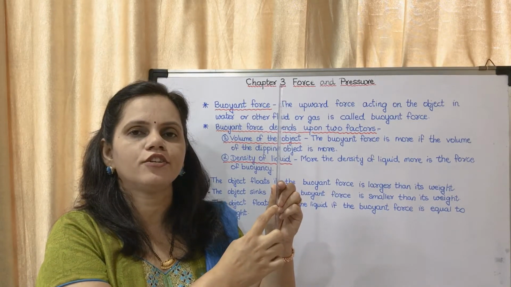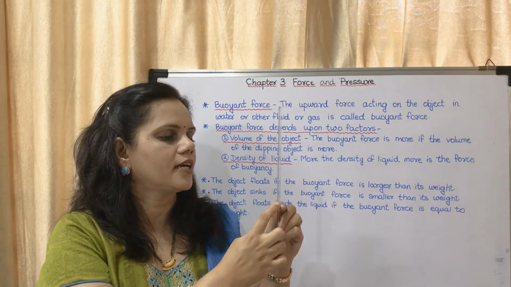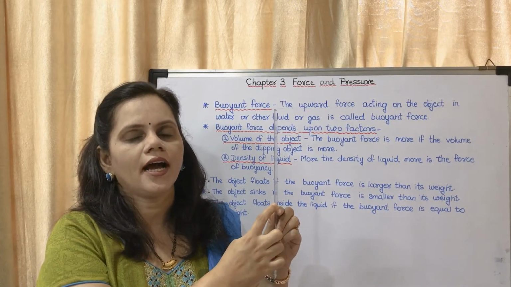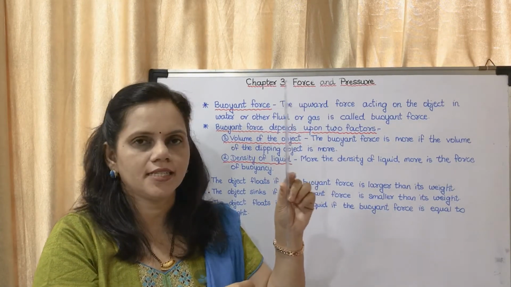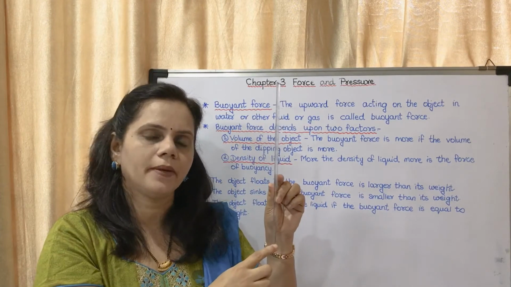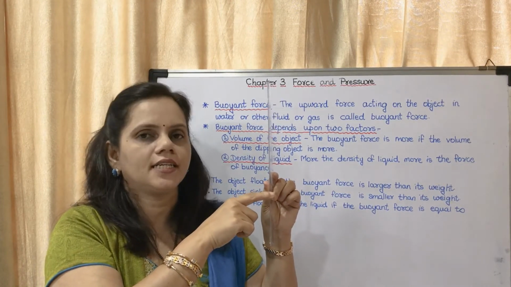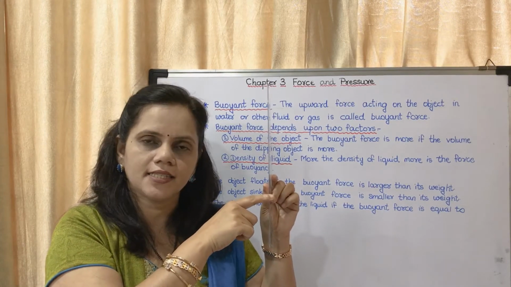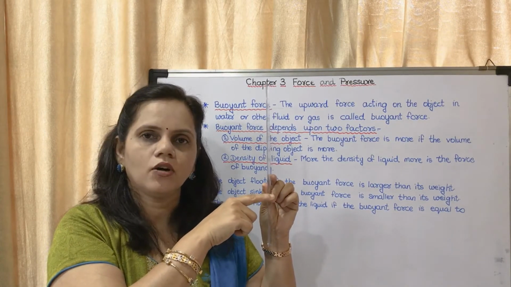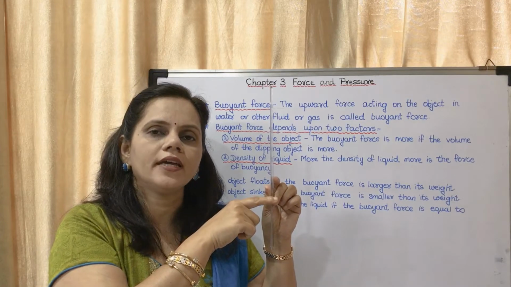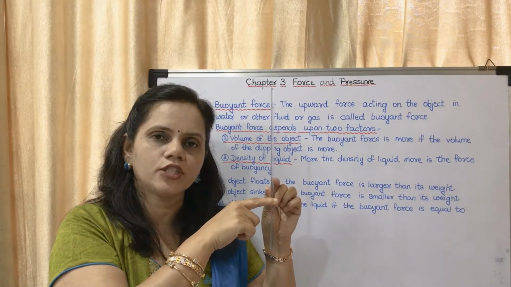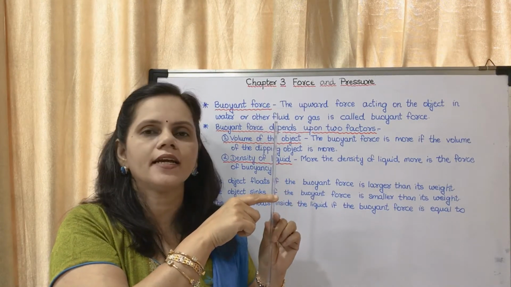When it enters into fresh water, it will sink more. I repeat, consider this is the side of the ship and this is the level of water. When it is in sea, the water is still here. Now when it enters into fresh water, it will sink.